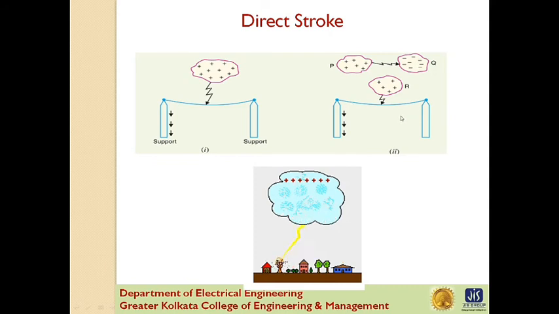In the second picture, in stroke B, the lightning discharge occurs on the overhead line as a result of discharge between the clouds. There are three clouds: cloud P, cloud Q and cloud R, having positive charge, negative charge and positive charge respectively. Now the charge on cloud Q is bound by the charge on R. If P shifts too near to cloud Q, then lightning discharge will occur between them and the charge on these clouds will disappear quickly.